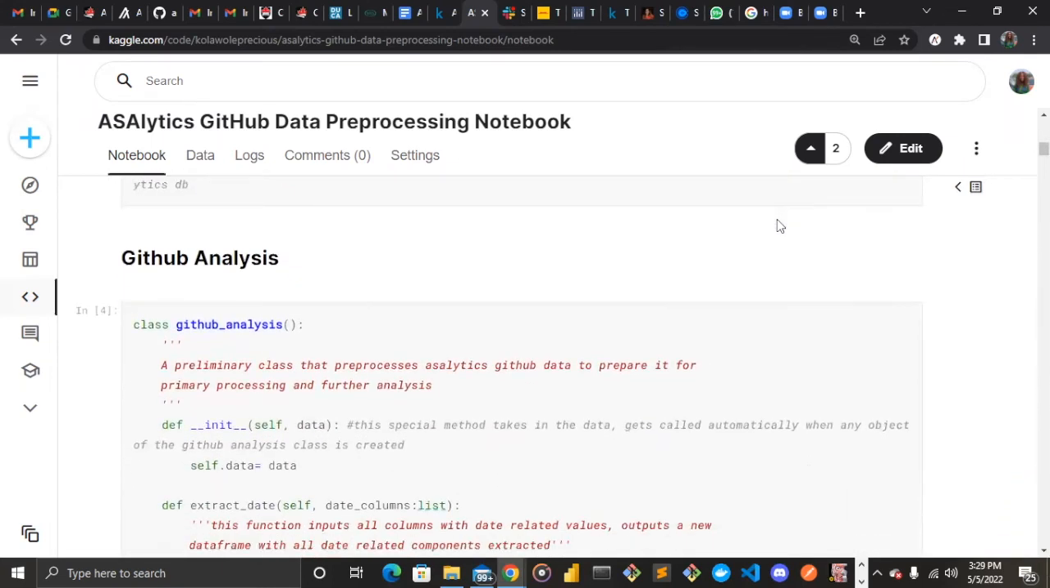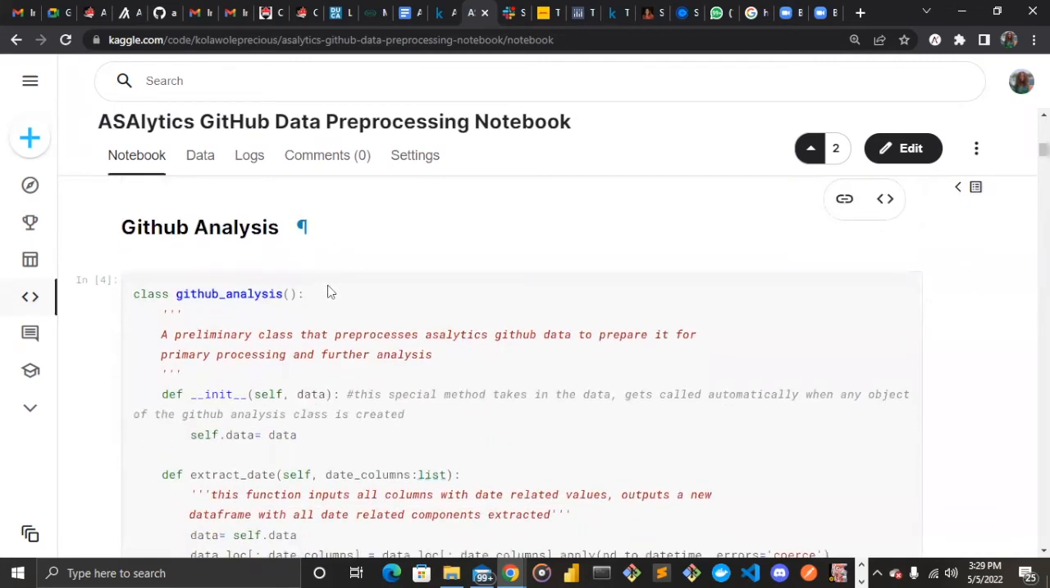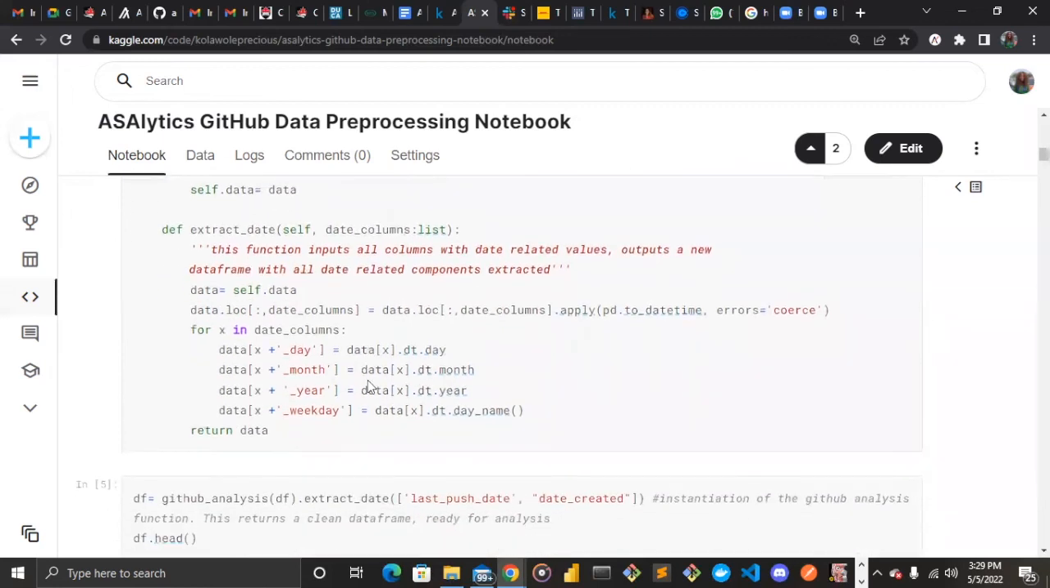So we get our scraped data imported and we set it as df, our data frame name. So we move forward straight to how we were able to analyze our GitHub data. The first thing we did here is create the GitHub analysis class, like a preliminary class to preprocess the GitHub data and prepare it for further analysis. Then we created an init function which instantiates automatically anytime an object is called, and it takes an input called data. That is, it takes in the data frame to be analyzed, like the GitHub data itself.